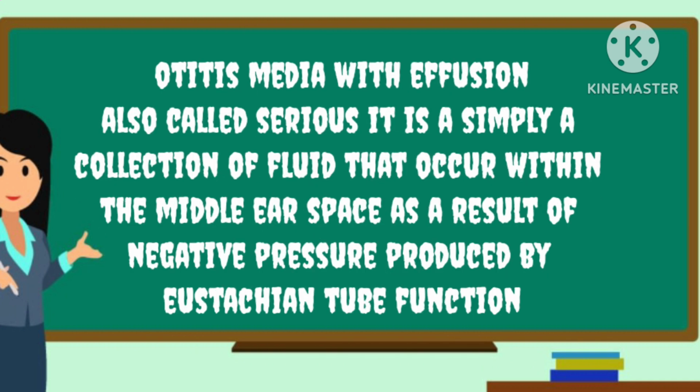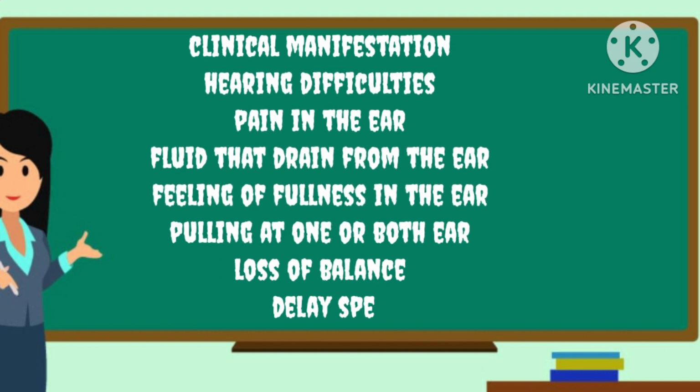Otitis media with effusion, also called serous otitis media, is simply a collection of fluid that occurs within the middle ear space as a result of negative pressure produced by eustachian tube dysfunction. Clinical manifestations: first is hearing difficulty, second is pain in the ear, third is fluid draining from the ear, fourth is a feeling of fullness in the ear, fifth is pulling at one or both ears, sixth is loss of balance, and seventh is delayed speech development.